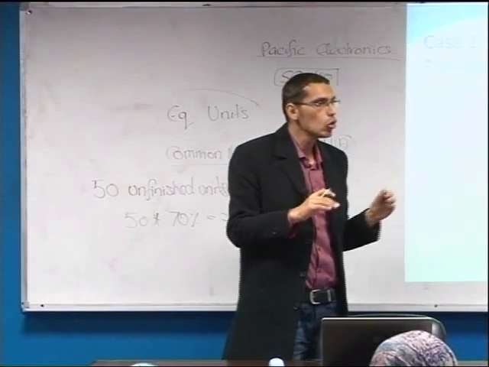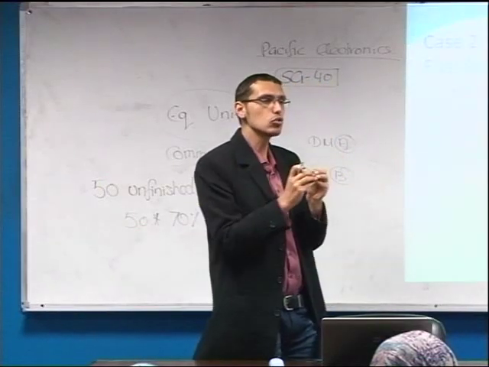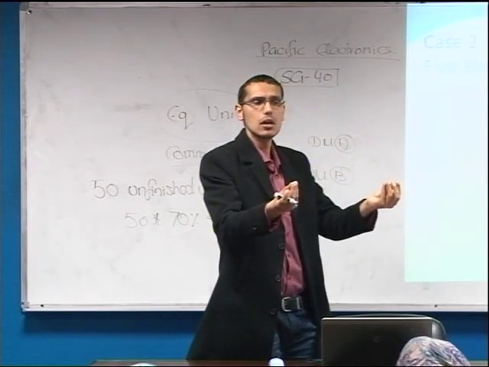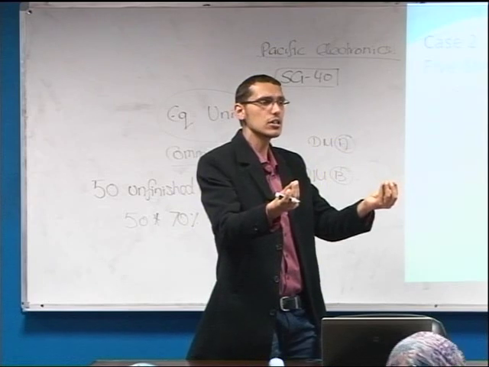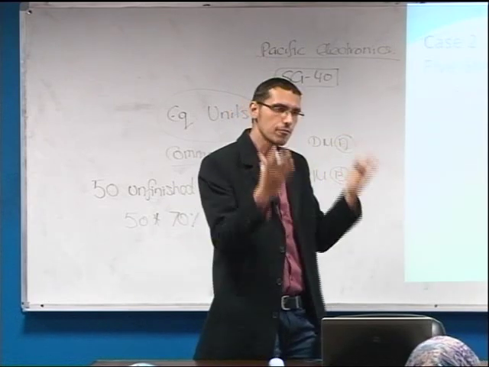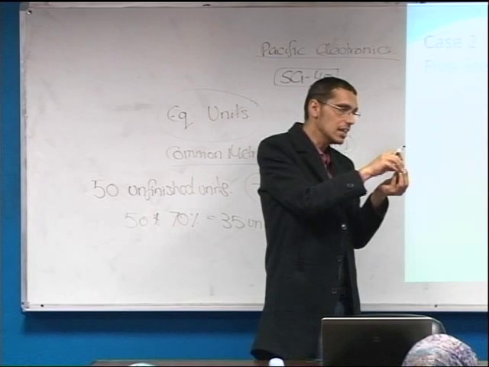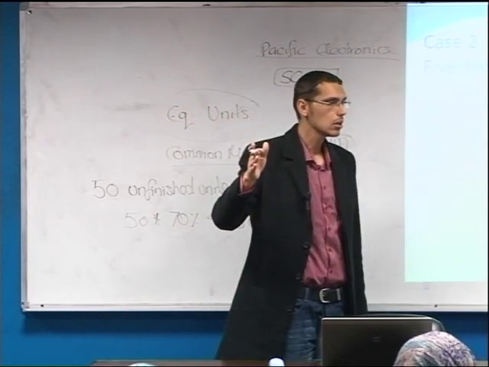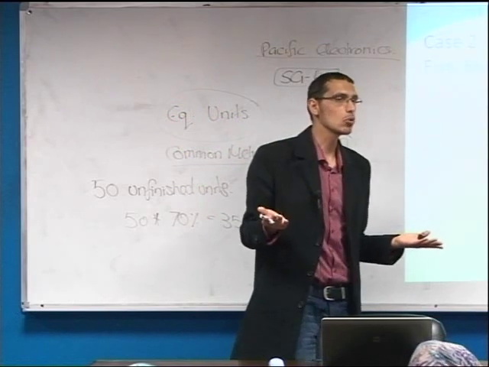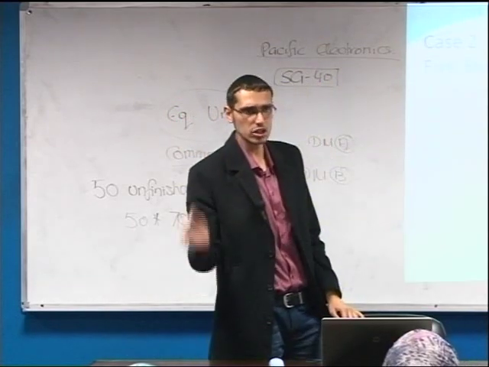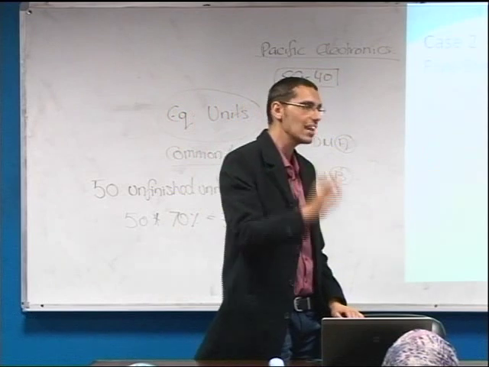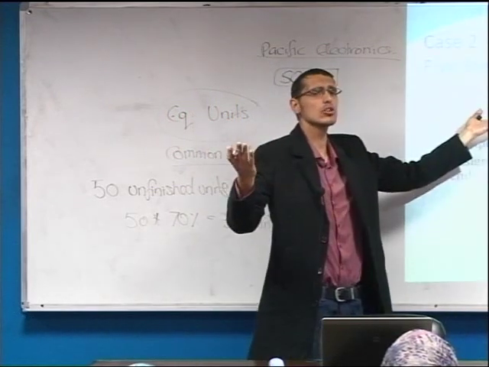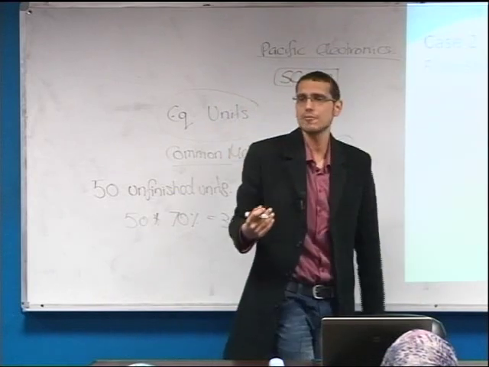Step number 3, we need to summarize the total costs to account for. Of course, we need to know what the costs are that we need to divide by the number of equivalent units, correct? Therefore, we need to know the cost that we need to allocate on the different units that were produced. Because as we took in case number 1, we need to know the cost in order to calculate the cost per unit, correct? Step number 3 summarizes the total cost that would be divided upon the different units.